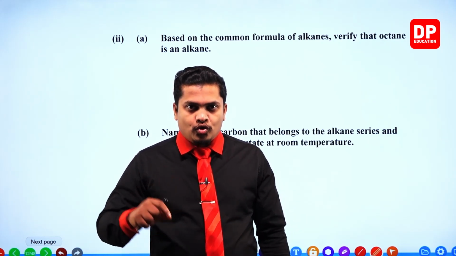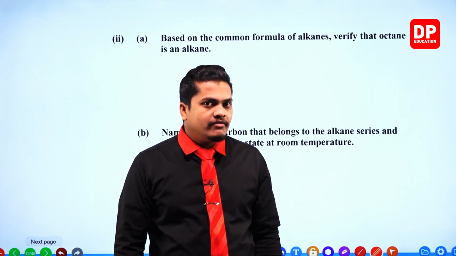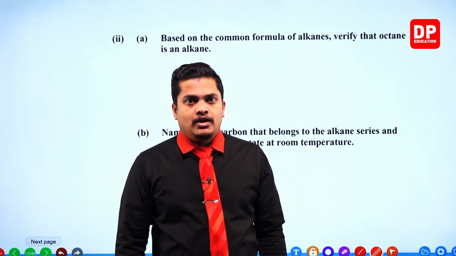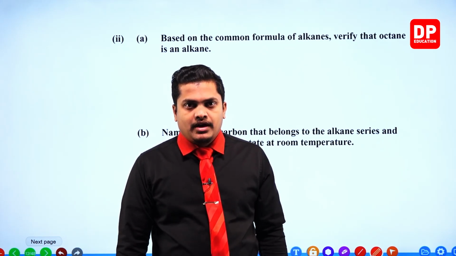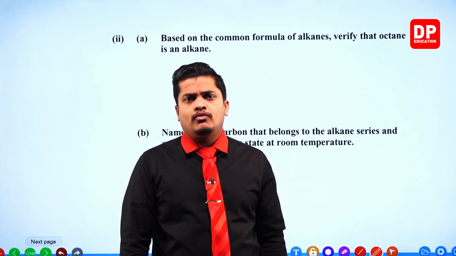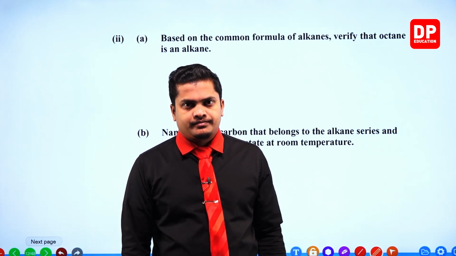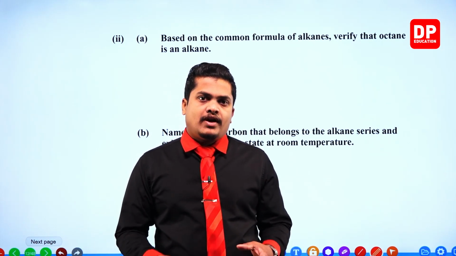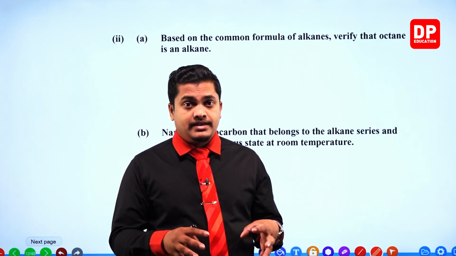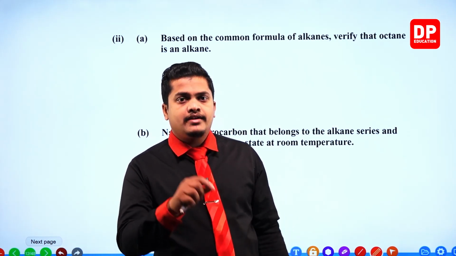CnH2n+2. That means 2n plus 2. This is the common formula for an alkane. If you take a certain alkane, if you take the carbon count as n, then the hydrogen count is equal to twice that value plus another 2. That means the number of hydrogen atoms in a certain alkane is equal to twice the carbon atoms plus 2.